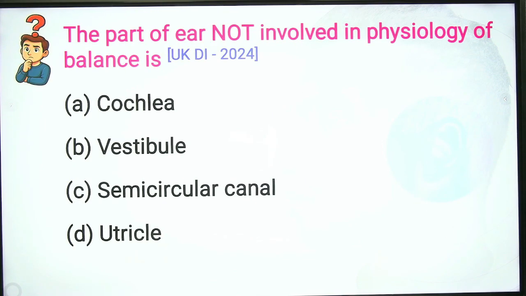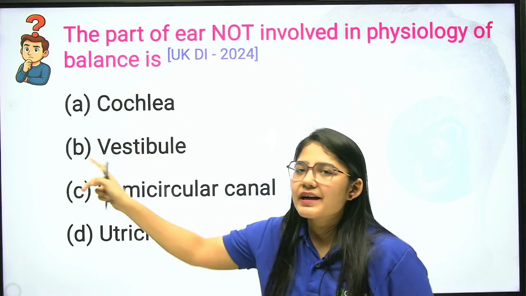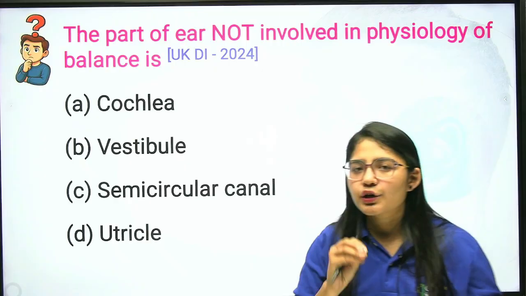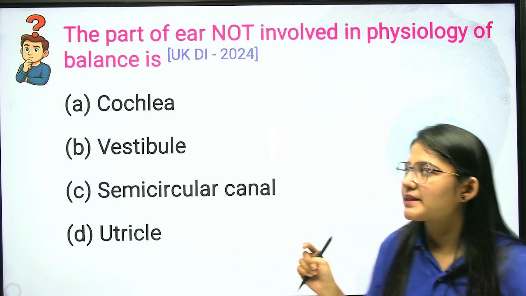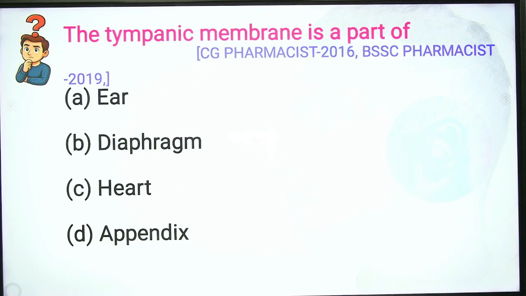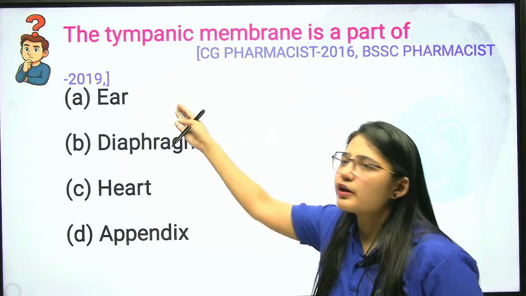Next we have: the part of the ear not involved in physiology of balance. The options are cochlea, vestibule, semicircular canal and utricle. So let me tell you, cochlea is not responsible for balancing. It is responsible for converting your vibrations into nerve impulses. So this will be your correct answer. Okay. Next we have: the tympanic membrane is a part of, CG Pharmacist 2016, BSSC Pharmacist 2019. Tympanic membrane, also known as the eardrum, is part of your ear.